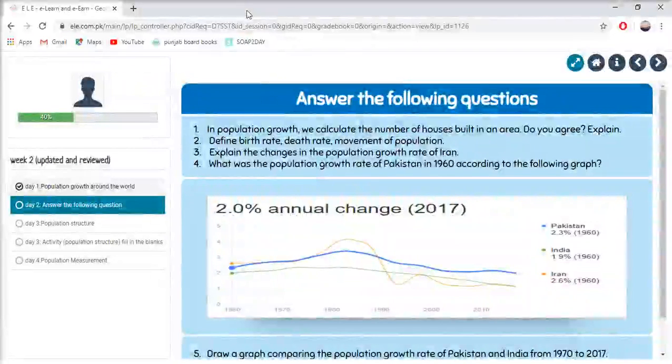Now let's do geography. Day 2, answer the following questions. Question 1. In population growth, we calculate the number of houses built in an area. Do you agree? Explain. You have to tell if this statement is correct or not. If you agree with it, it's correct, then explain. If it's not, then explain why it's not correct.